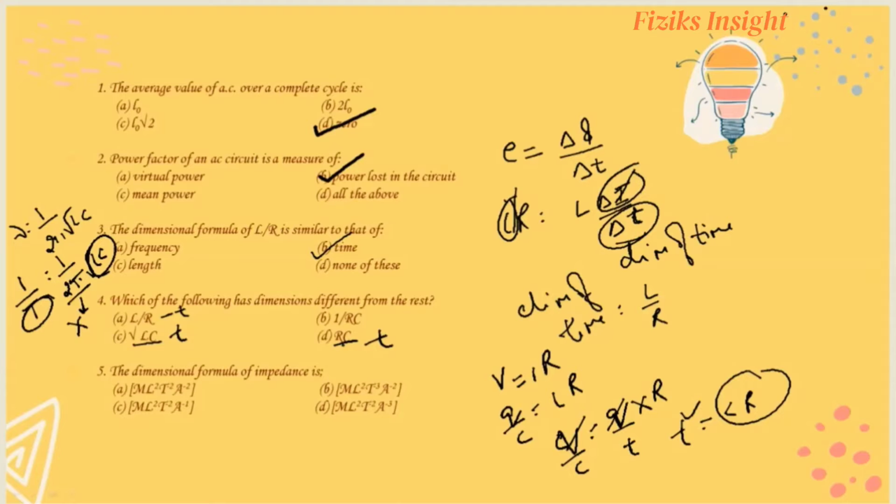Now the correct option is 1 by RC, because if you invert this, then 1 upon RC will have the dimensions of frequency. So B option is correct.